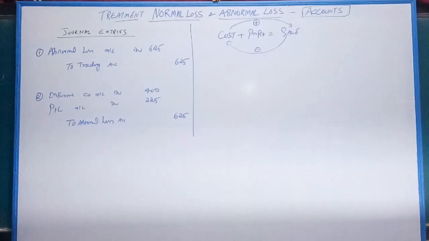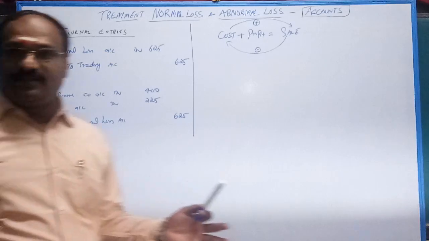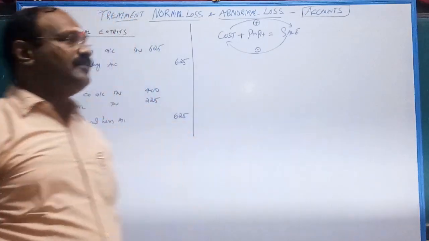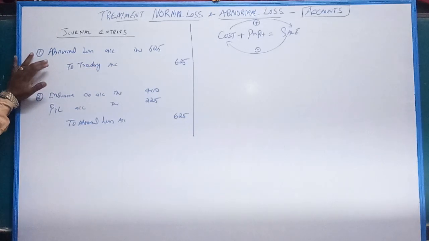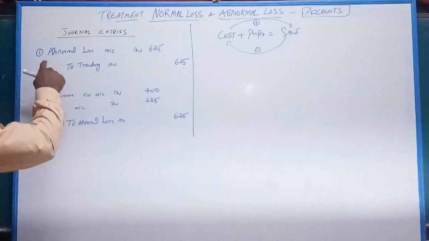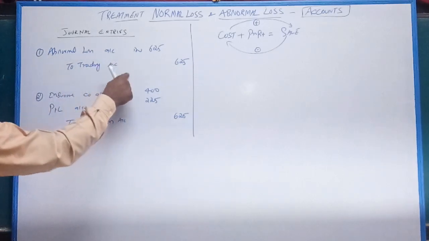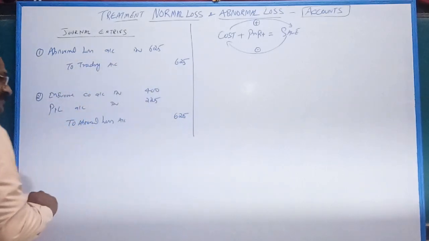Okay, students, next is journal entries. Listen, for normal loss there is no journal entry because it is already adjusted with trading account. In case of abnormal loss, this is the entry. Loss is a debit. The normal rule says all expenses should be debited. Debit abnormal loss account, credit trading account 625.